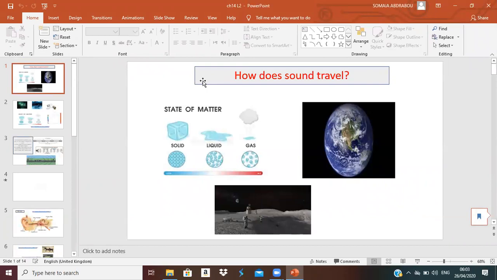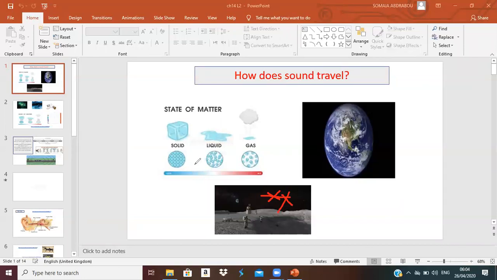Okay, now the second lesson: how does sound travel? We said first that sound travels through matter. So there is matter in our world, on our earth, okay? But if we go out of our earth into space, there is no matter out in space. That means the sound cannot travel out there, okay? Because there is no matter out in space, the sound cannot travel out of our earth.